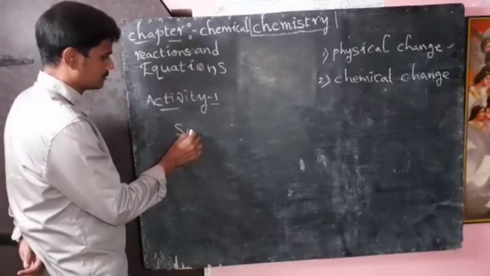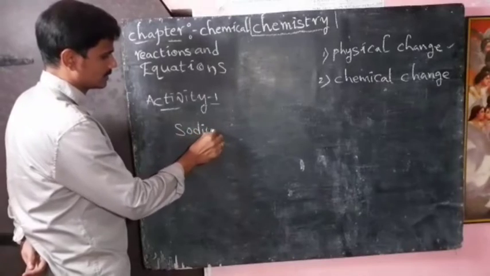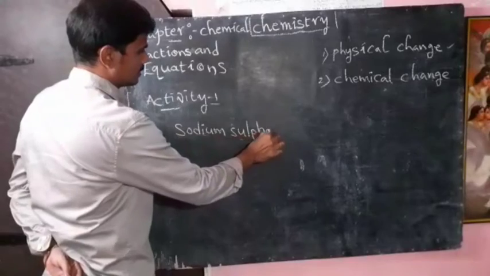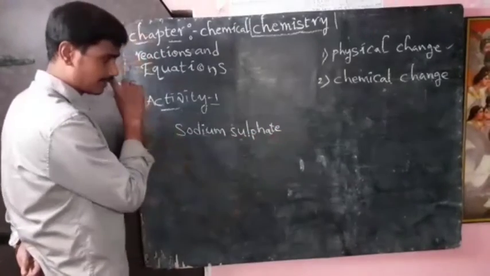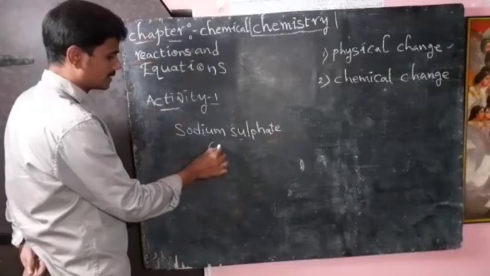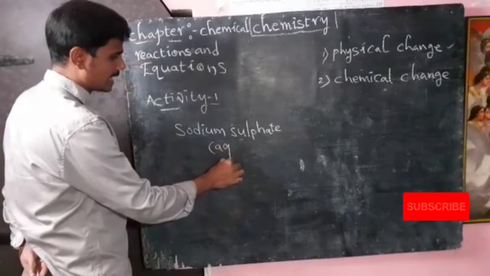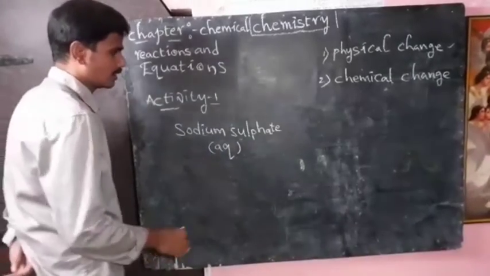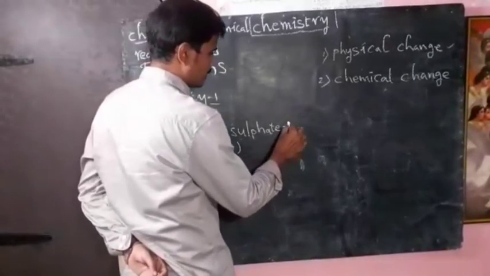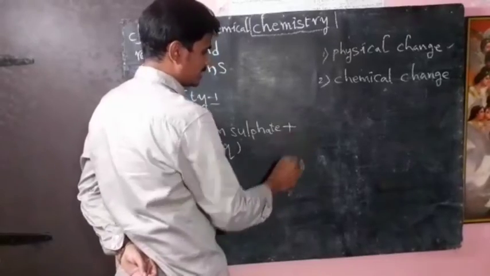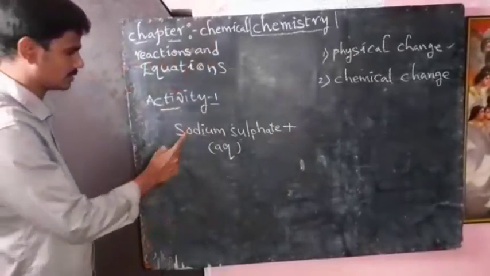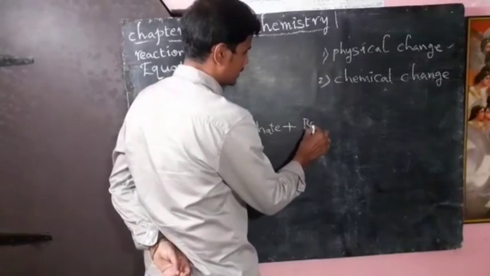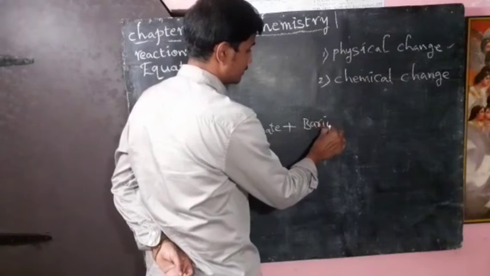So I dissolve some amount of sodium sulfate in water. The resulting solution we call aqueous sodium sulfate, and in shorter form we write aq. In the same way, in another test tube we have to take barium chloride.